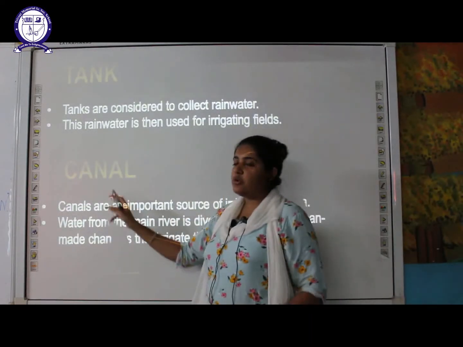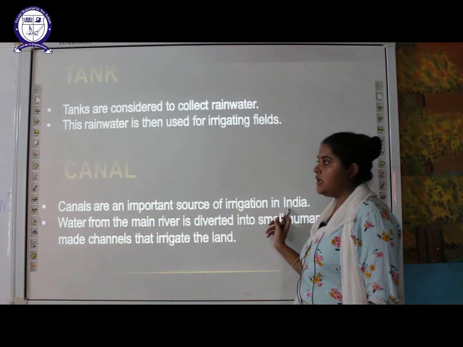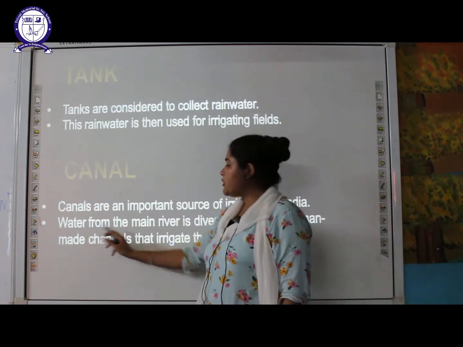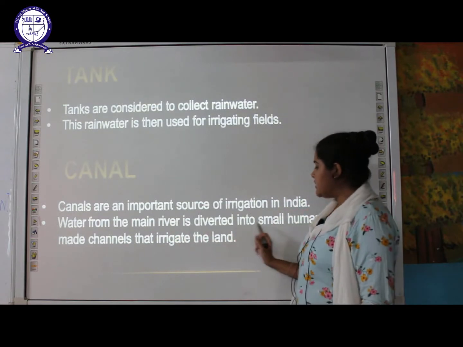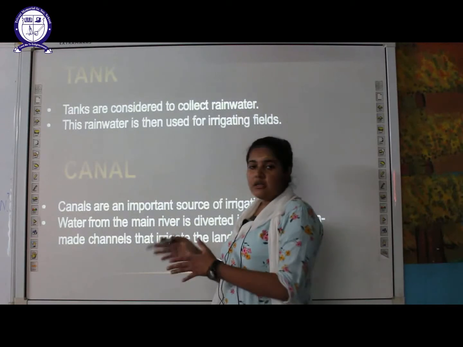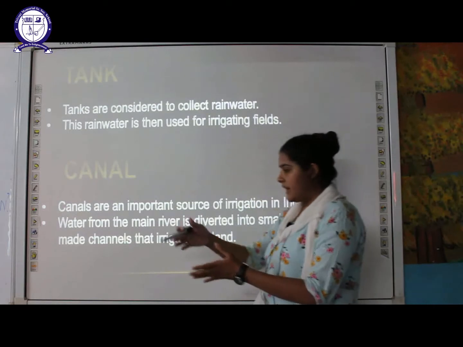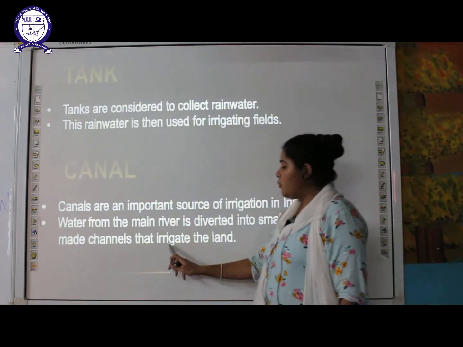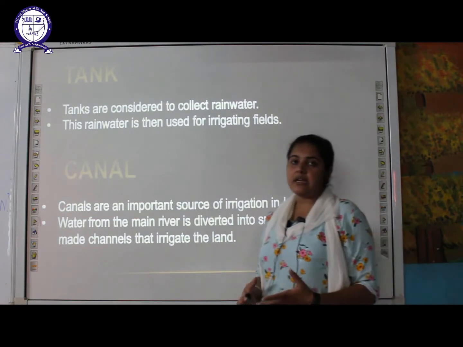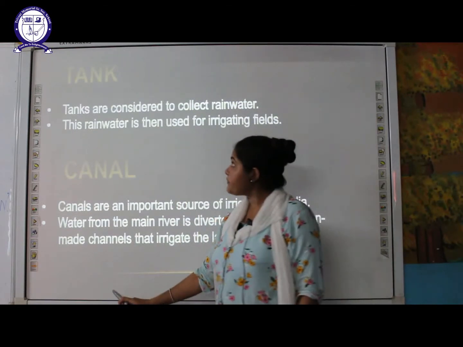The last source of irrigation is canals. The canals are an important source of irrigation in India. Water from the main river is diverted into small human-made channels. We have made certain channels beside that river, and from there the water is supplied to the field. That water will be used to irrigate the land. So these are the four major sources of irrigation.